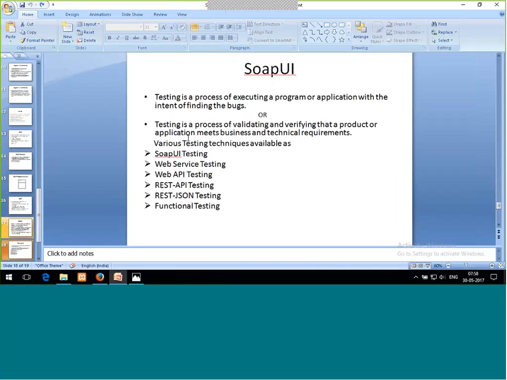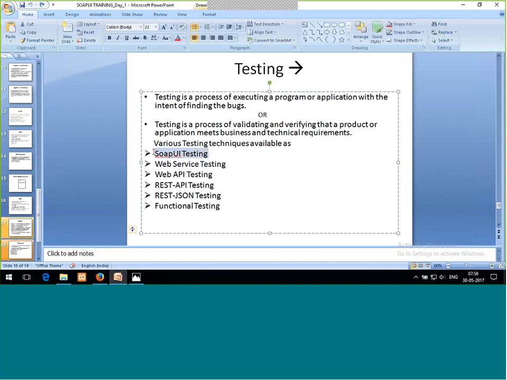Fine. Okay, so this is the very important thing, testing. We are here for SOAP UI training, right? SOAP UI testing, web services testing, web API testing, REST API testing. What is the meaning of all these things? See, these are all the same thing. Okay, testing. Testing with SOAP UI, then it is SOAP UI testing. First, let's discuss what testing is.